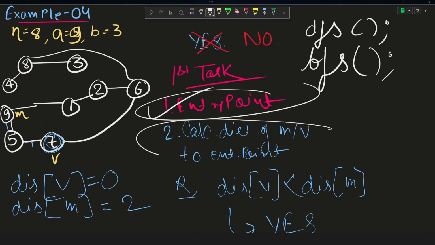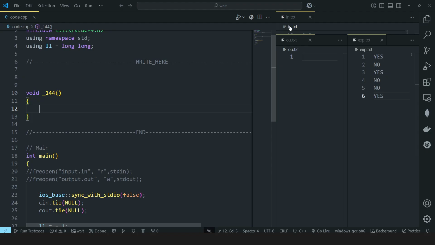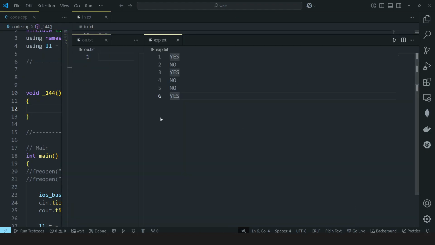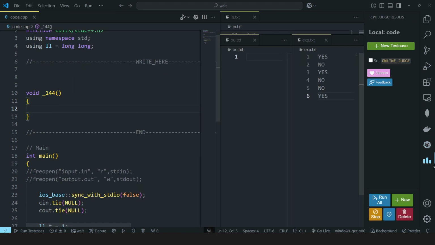So now I think I have discussed everything that is required to solve this problem. So I think I should start writing my code now. So let us go to the code editor. So this is our required input and this is our expected output, right?